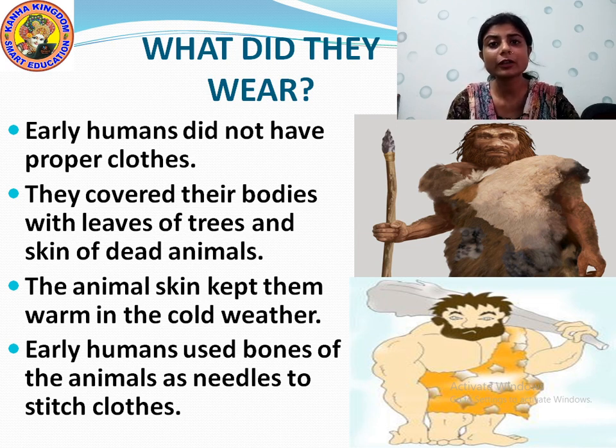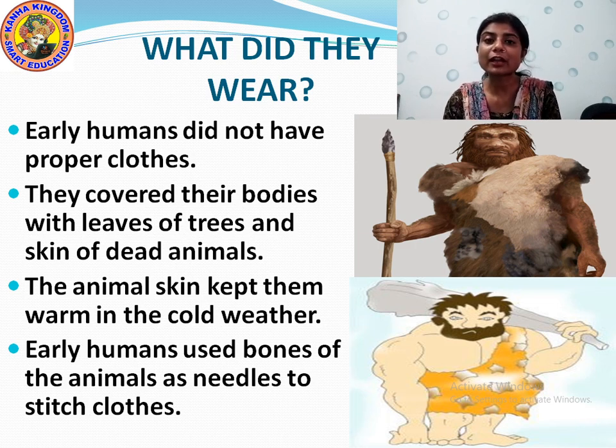Understood? But before, the people who had just evolved from animals did not know how to wear clothes. They did not know anything. Okay. Then early humans used bones of the animals as needles to stitch clothes. And early humans, when they learned how to make clothes, what did they use? They used the bones, the pointed bones of the animals.